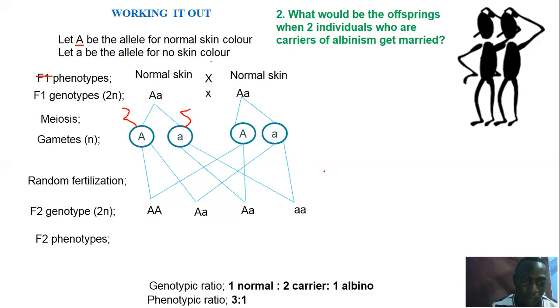So here you'll have a ratio of one normal person, two carrier individuals and one albino, which phenotypically will come out as a 3:1 ratio still, according to the Mendelian monohybrid inheritance, that when you cross the F1 offspring, you'll always get a 3:1 ratio.